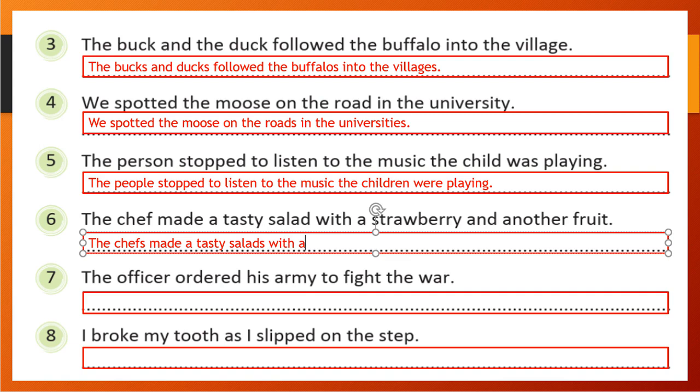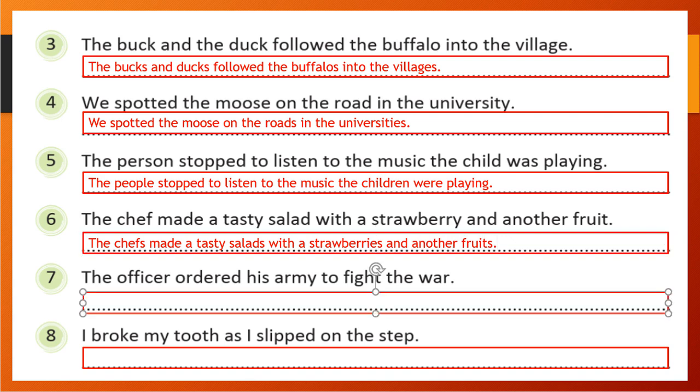Strawberry will become strawberries. Before y there is r, not a vowel, so it will take ies, strawberries, and another fruits. Right? We wrote a plural form of it.